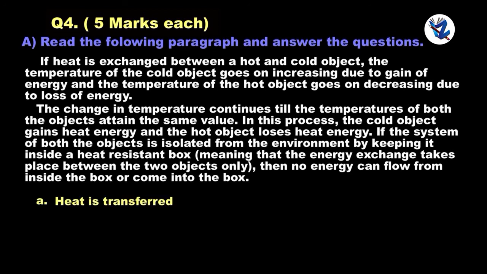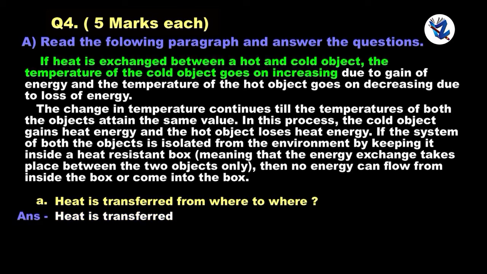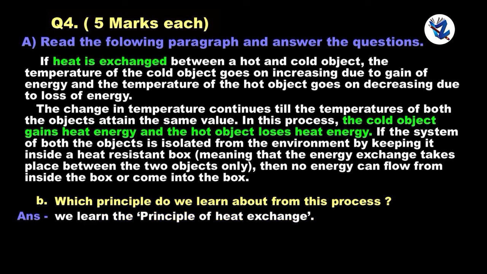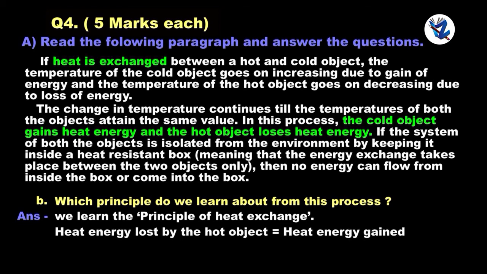Question 1. Heat is transferred from where to where? Heat is transferred from the hot object to the cold object. Which principle do we learn about from this process? We learn the principle of heat exchange, that is, heat energy lost by the hot object is equal to heat energy gained by the cold object.